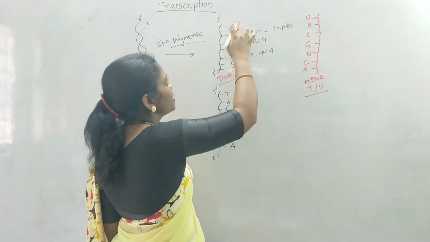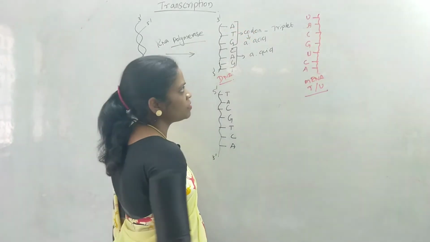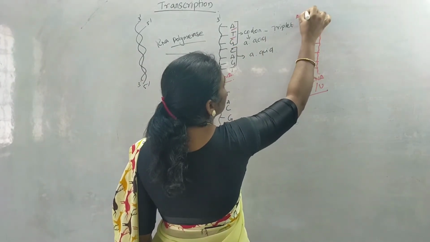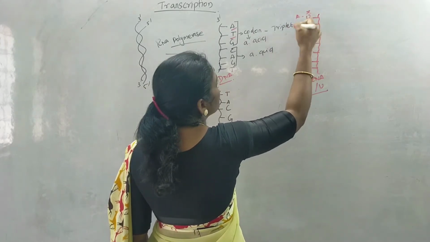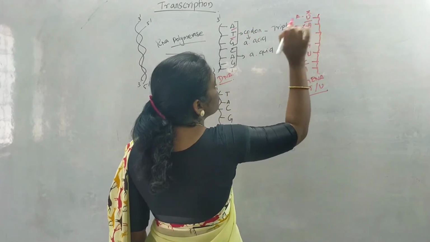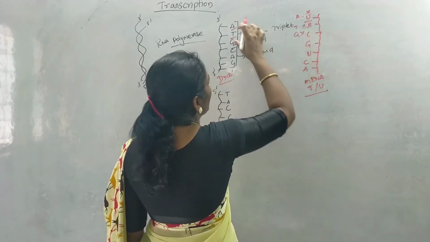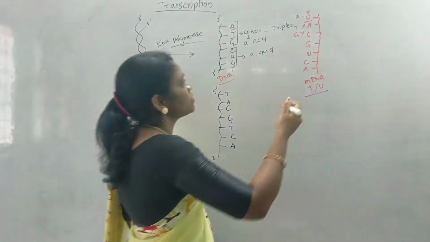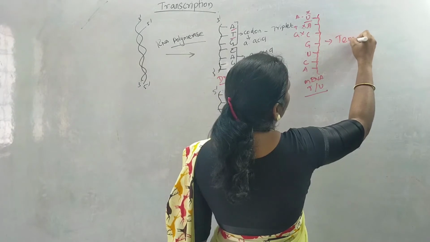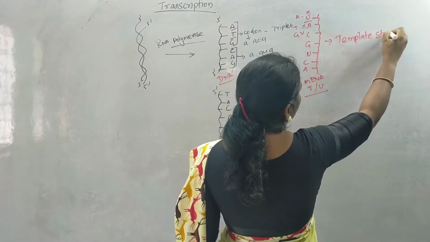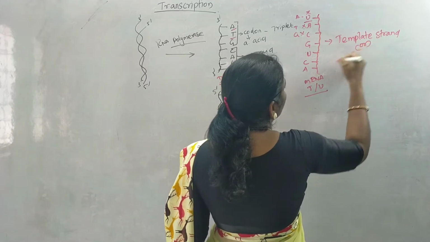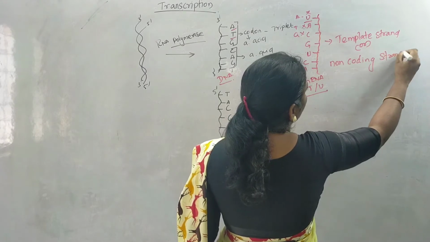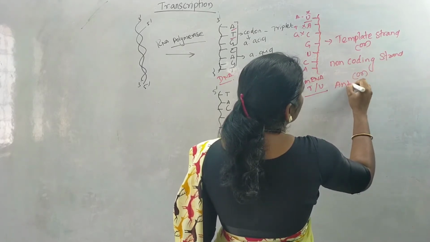But I want this exact A, T, G to be copied in the mRNA strand, but I am not getting the exact A, T, G here. A is not here, the next base is T. T is also not here, and G is also not here. So I'm not getting the exact A, T, G in the mRNA strand. So I'm just going to leave this strand, and this strand is named the template strand, or it is also known as the non-coding strand. It is also known as the antisense strand.